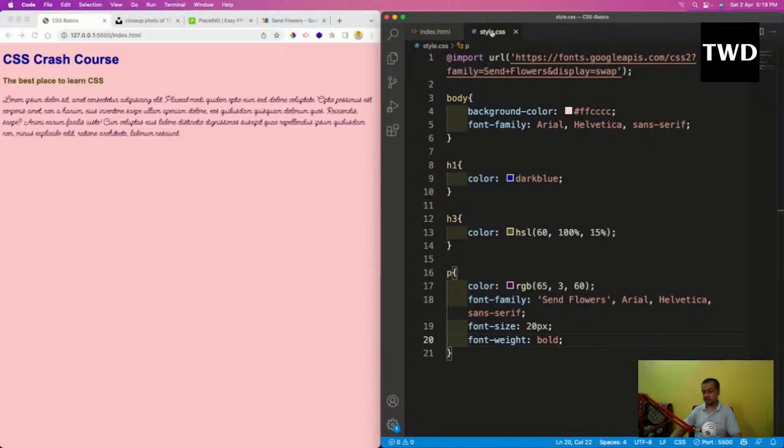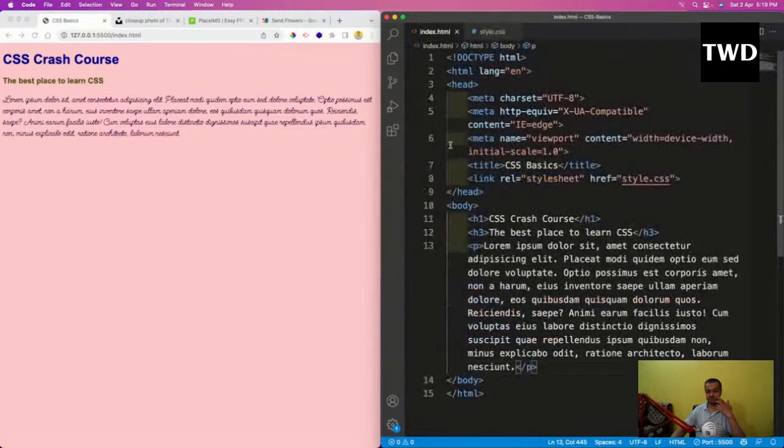Like this, I have a style.css. I have some other file also, main.css. Here I have given h1 color dark blue. In main.css, I will give the h1 color as dark red. So that will mix and match. That will override it. This is not a good way to give colors to h1, h3, p. We should always use classes.